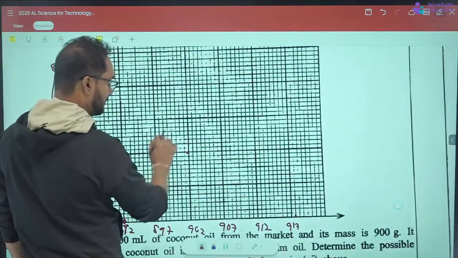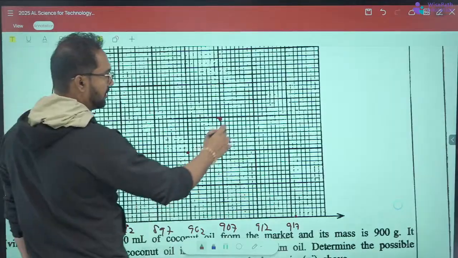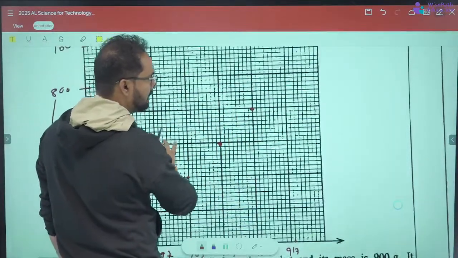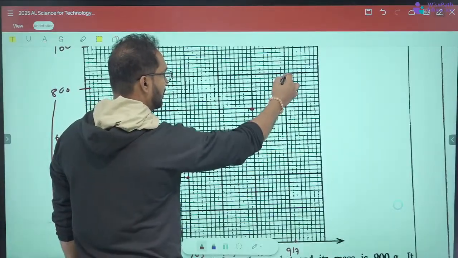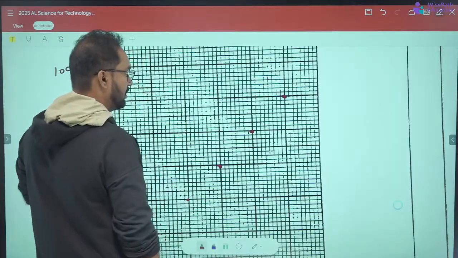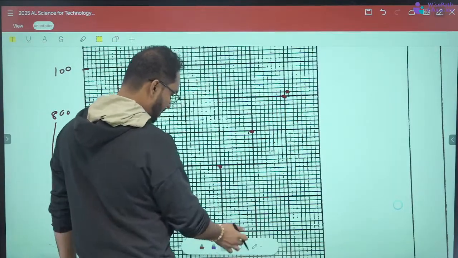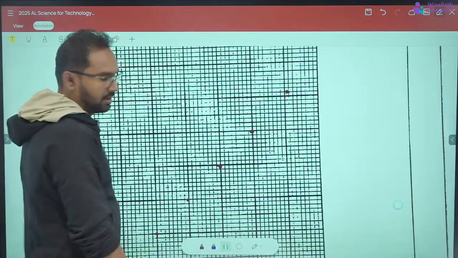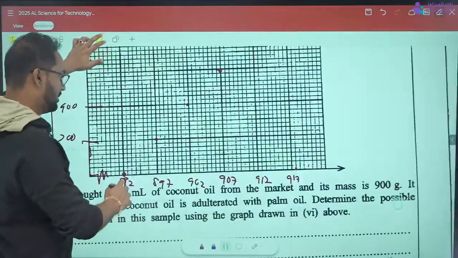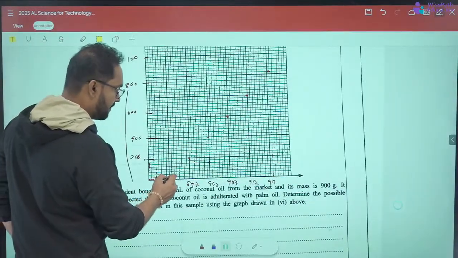Then 907, 912, 917, and 918 comes around here. If you draw the graph, it will be something like this, a straight line.